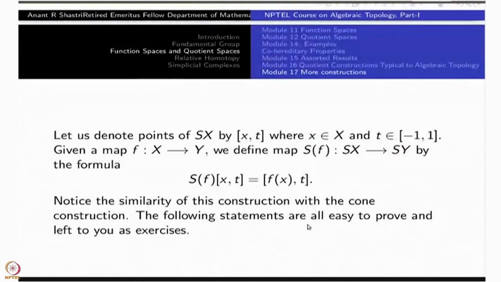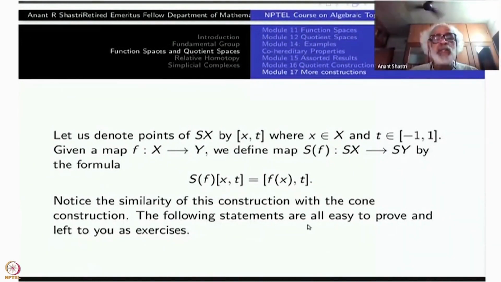There is a nice description of this suspension, just like the cone, at the function level. Namely, suppose you start with a function f from X to Y, and SX, SY are the suspensions.